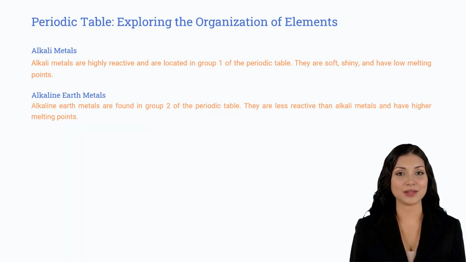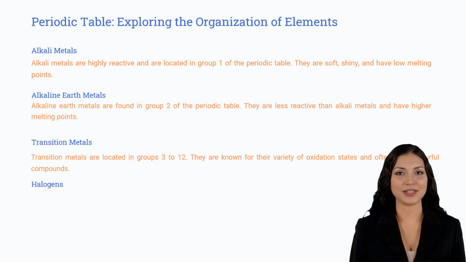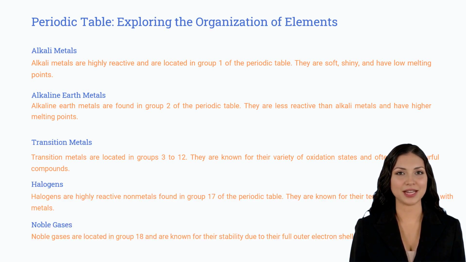The periodic table organizes elements based on their atomic number and properties, and 4 distinctive groups can be found within it: alkaline metals, alkaline earth metals, transition metals and halogens. Alkali metals are highly reactive and located in Group 1. Transition metals have a variety of oxidation states and can be found in Groups 3 to 12.